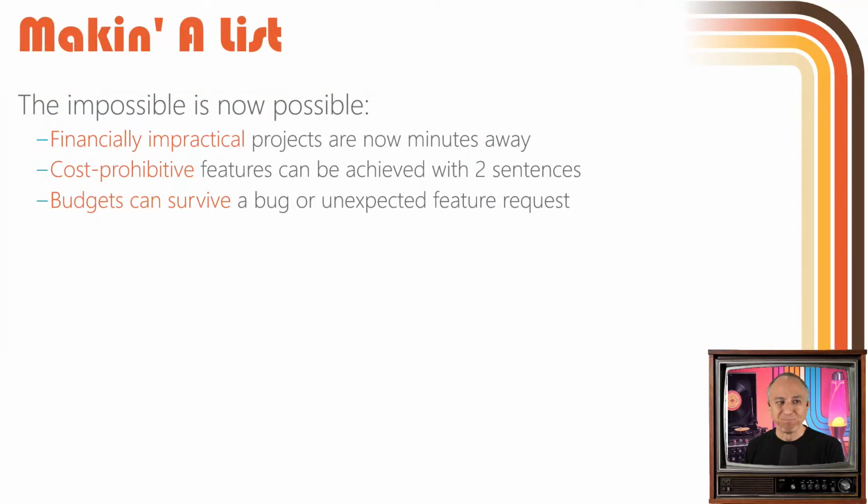So what are we doing today? When all of a sudden you realize all the possibilities that exist now because of these vibe coding tools, I start to make a list of things that I want to do. It's like my Christmas list, my shopping list, of all of the things that have been financially completely impractical. Financially impractical projects are now minutes away, at least to prototype and to explore and design and figure out whether it's something I want to do, whether it's something I can do, and stuff that I was on a wish list for literal years. Things that are clearly cost prohibitive.